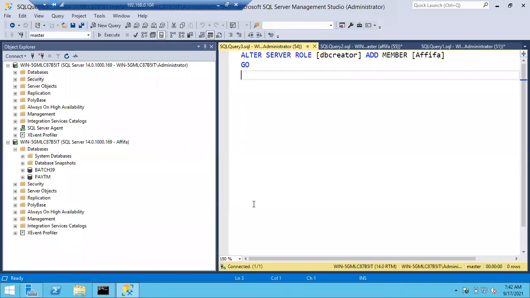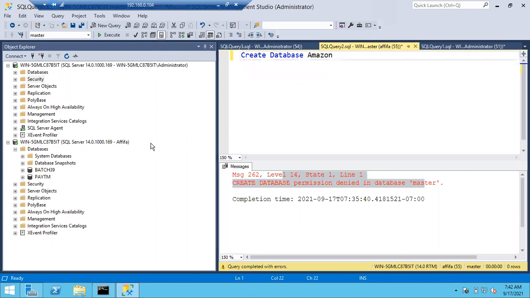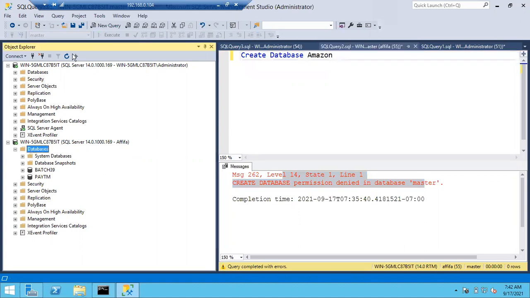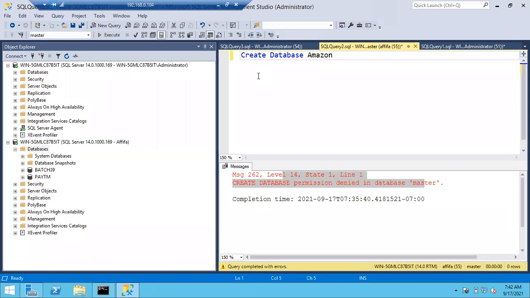Now Afifa is a member of the DB creator role. Last time when Afifa ran this query, she got an error. She doesn't have permissions to create the database, right? Now Afifa is a member of the DB creator role. If she runs this query, what is the output? Can she create the database or not? Yes, she can create the database.